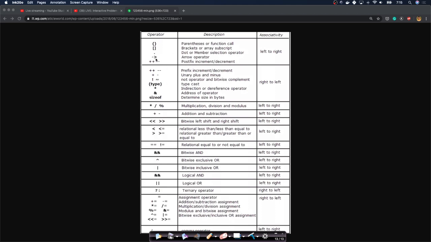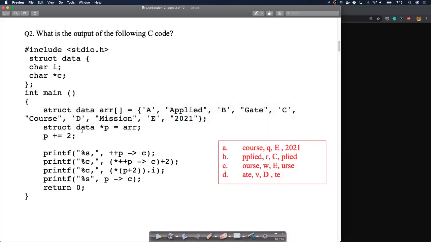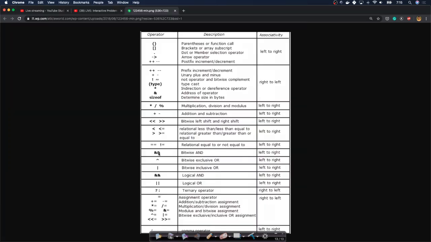So what do we have? We have the arrow operator. Its precedence is higher than the prefix. If you go to our question, this is a prefix increment, a pre-increment, and arrow. So between pre-increment and arrow, which has the highest precedence? Arrow has the higher precedence than prefix increment or decrement.